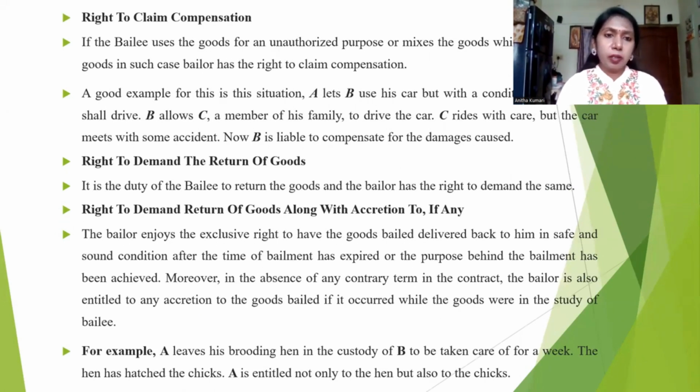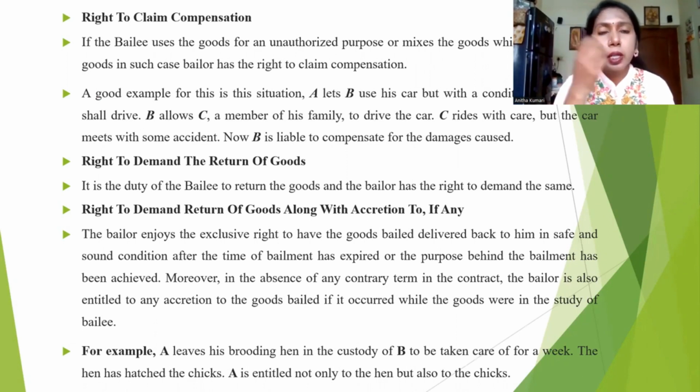Right to claim compensation. For example, as I told you, I hand over the goods to the bailee for the purpose of adding value or whatever it is. If he does something because of which any kind of damage occurs to my product, then being the bailer, I have a full right to claim compensation. A good example for this situation: A lets B use his car, but on the condition that only B shall drive. So in this case, A is a no.